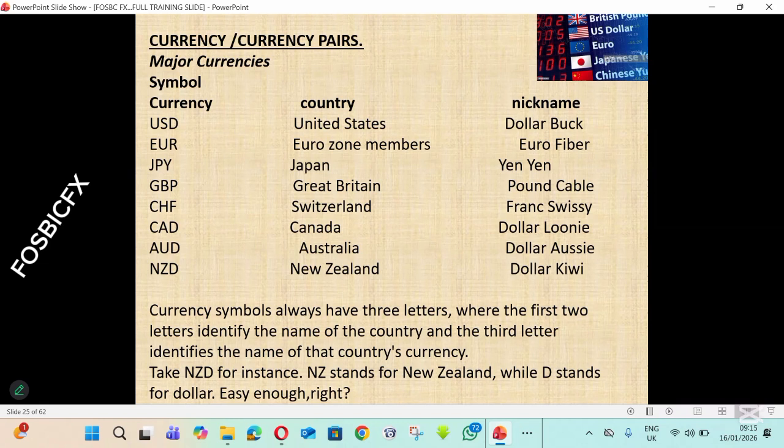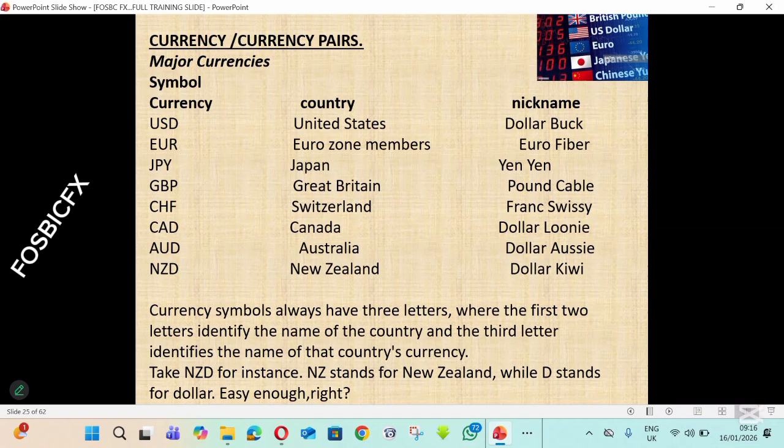Now let's talk about currency pairs. You know that Forex trading is all about buying and selling of currency pairs in the global financial market to make profits. Everything we are doing here is to buy and sell currency pairs with the aim of making profit. It is very, very crucial for us to know what currency pairs represent and the types of currency pairs.